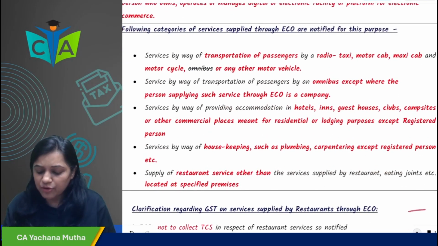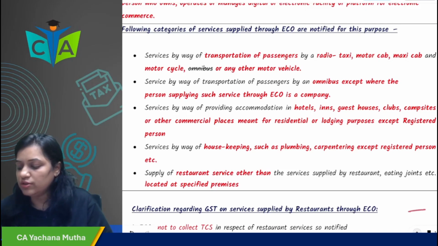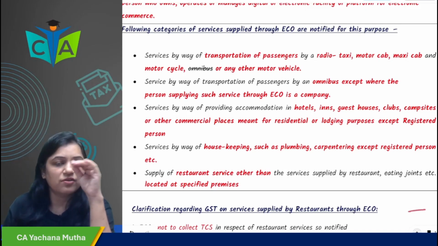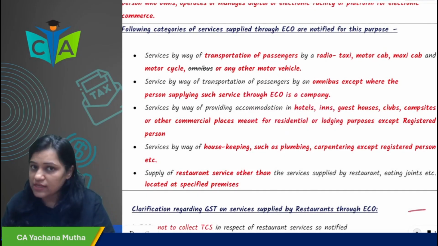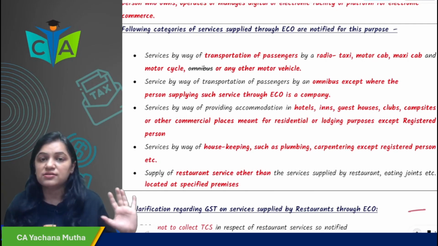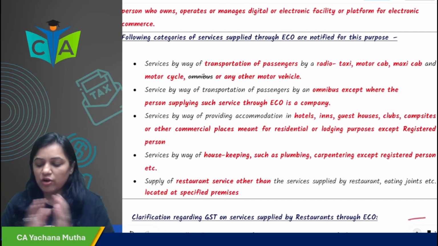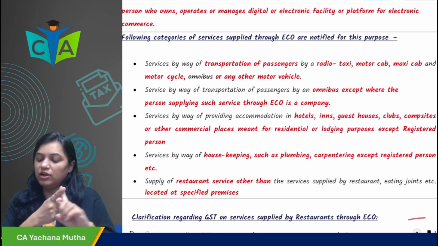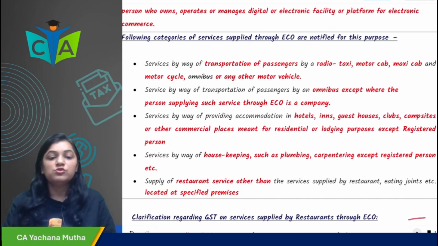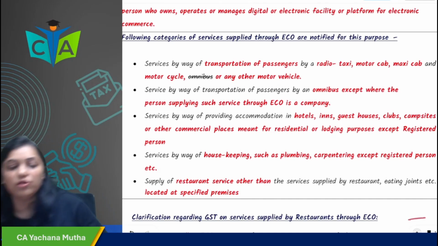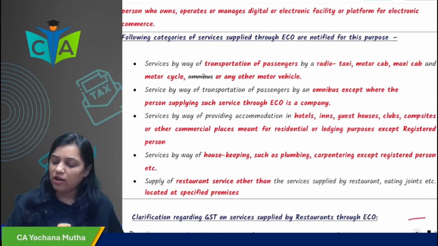Now, there are a few categories of services which are notified. If these are supplied through ECO, then ECO is required to pay the tax. Not all the services, only these services. If supplied through ECO, then ECO will pay tax. The first one: transportation of passenger. Boss, you are doing what? Transportation of passenger by radio taxi, motor cab, maxi cab, motorcycle or any other motor vehicle. It could be anything.